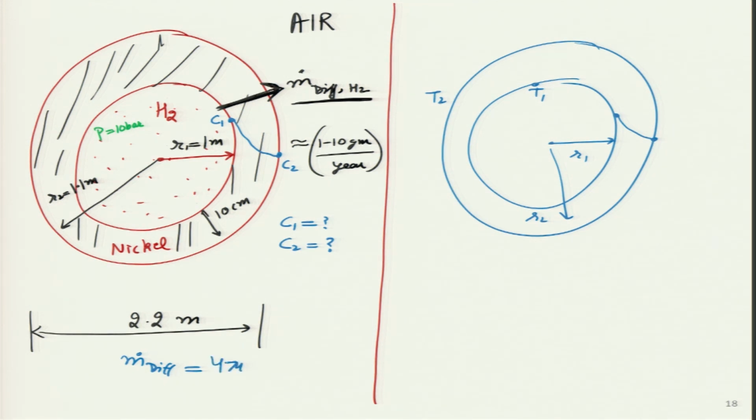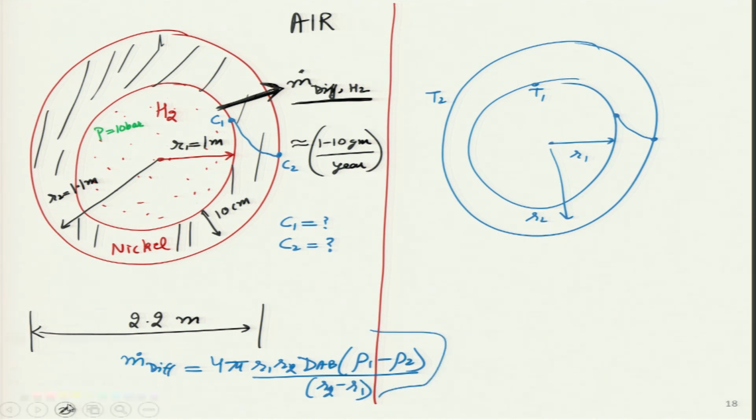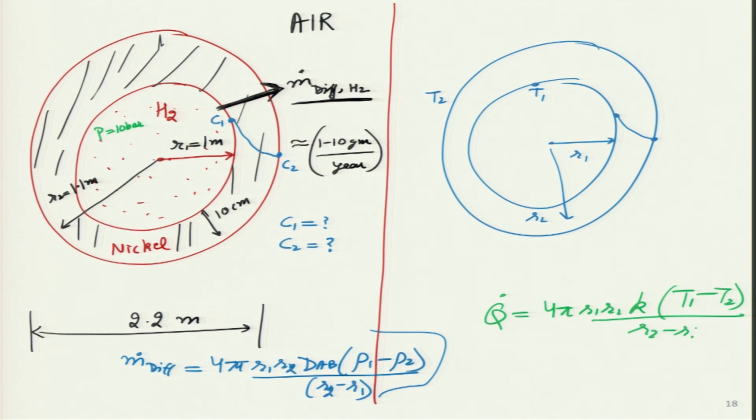Maybe very quickly I will write that equation: 4 pi R1 R2 D_AB (rho 1 minus rho 2) divided by (R2 minus R1). And if you remember, in heat transfer for a sphere, we could write a similar equation: 4 pi R1 R2 times thermal conductivity times (T1 minus T2) divided by (R2 minus R1).